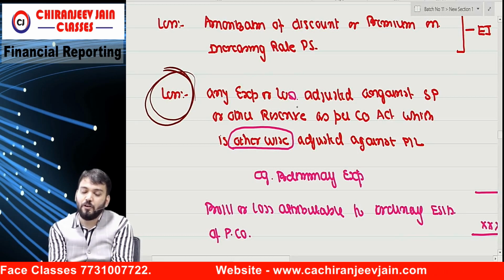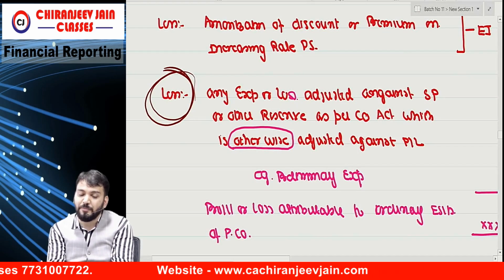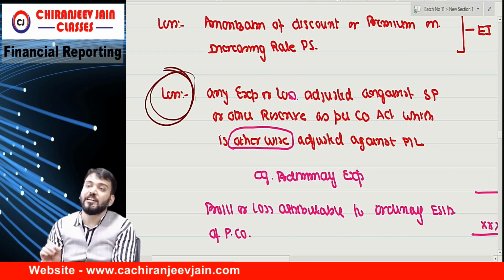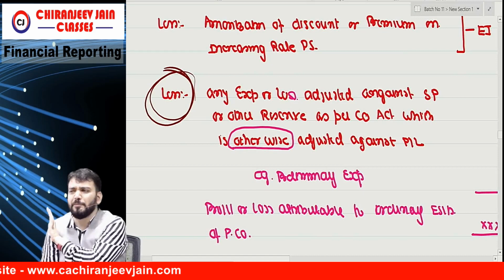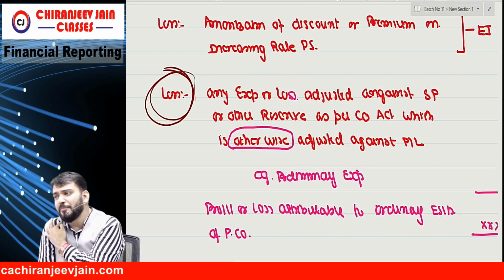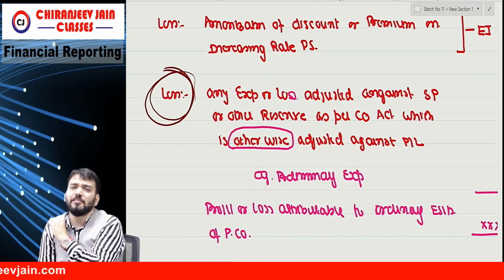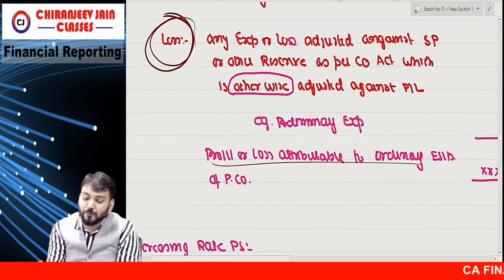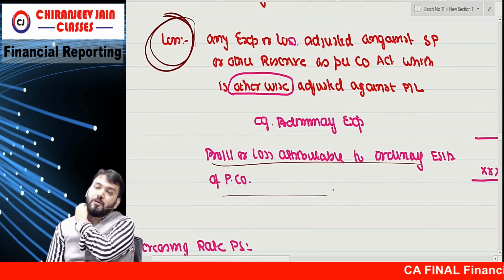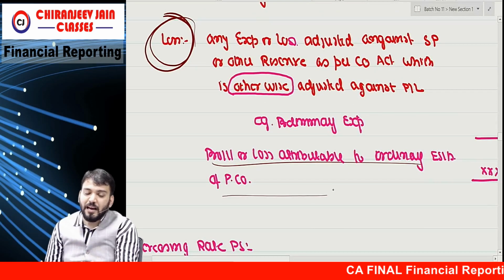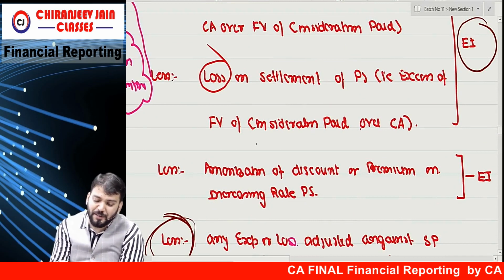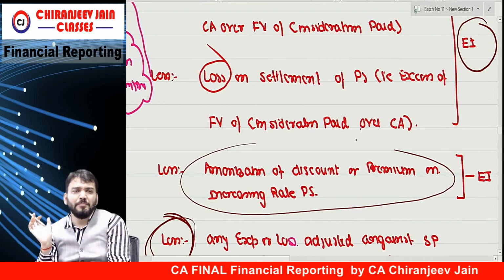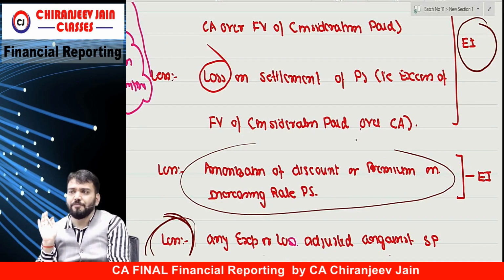Less expense or loss adjusted against securities premium or other reserve as per Companies Act, which is otherwise adjusted against PL. Only one example is there, preliminary expense. So when they give preliminary expense, understand you want to adjust it. This will be profit or loss attributable to ordinary equity shareholders. I think you have understood all points. If I explain this, a given question you can do now.